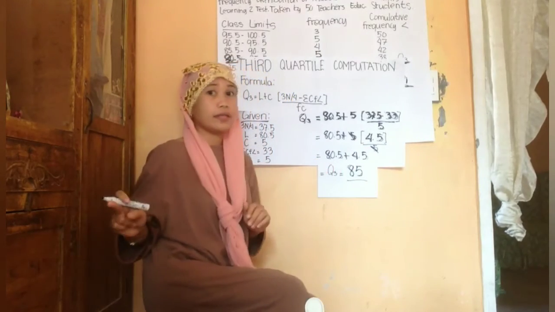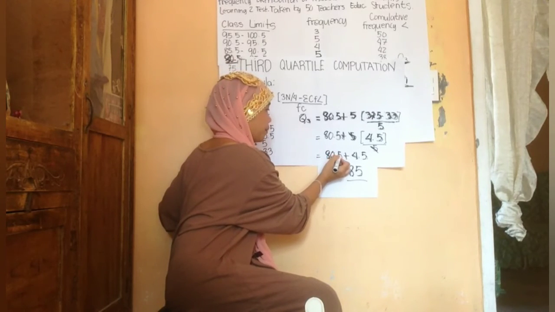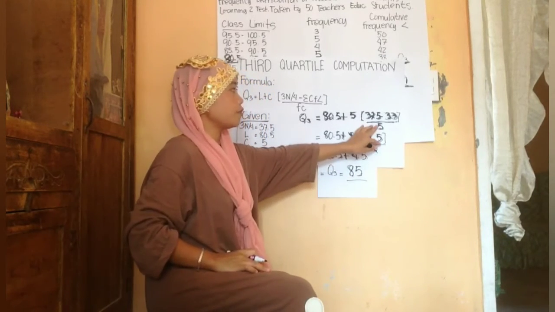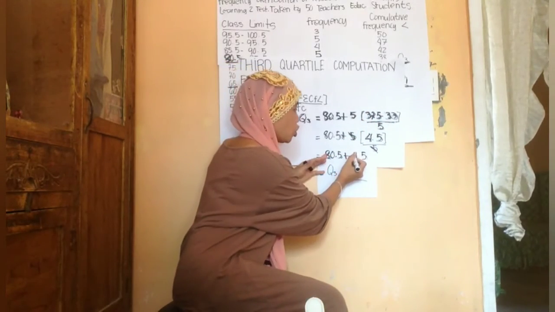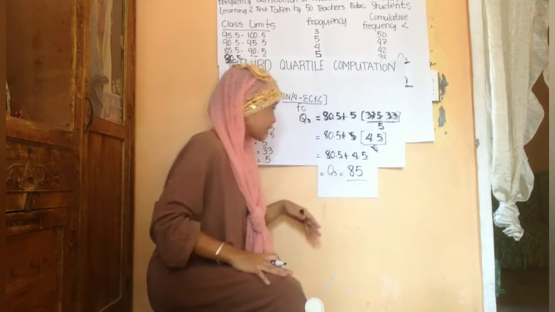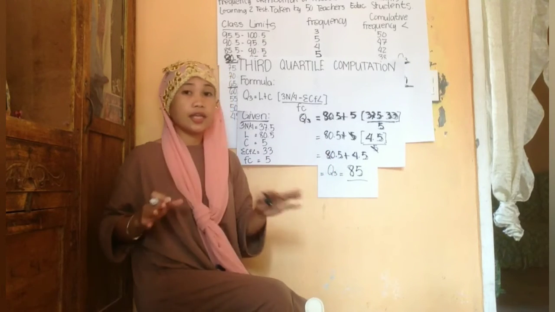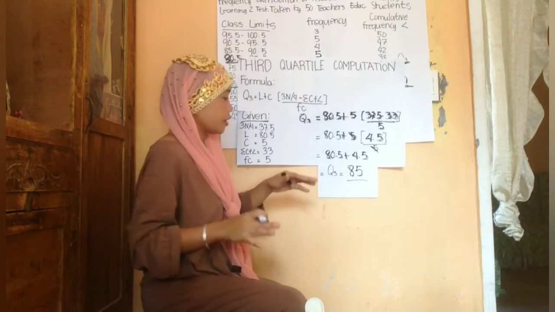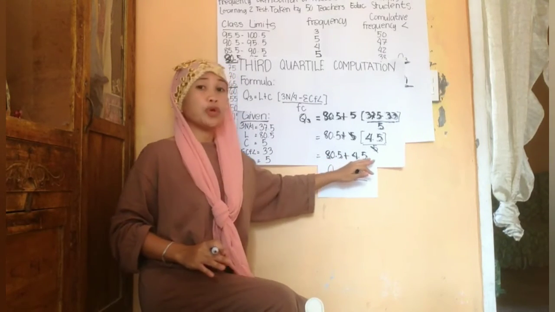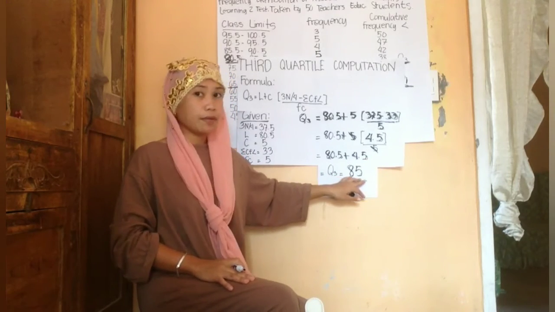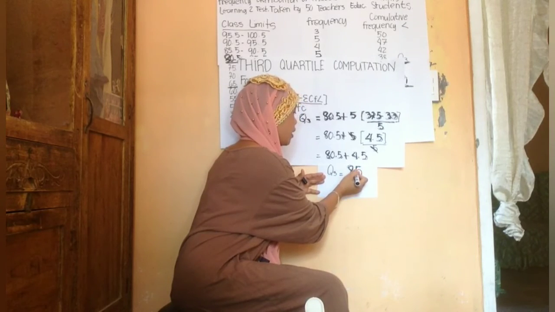Then copy again the lower real limits, 80.5, plus 4.5, the answer of 37.5 minus 33. So 80.5 plus 4.5 is 85. This is the answer, 85. So this is our third quartile, the 85.